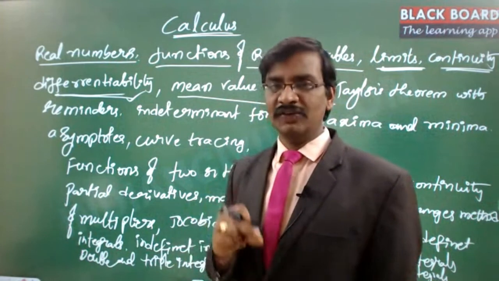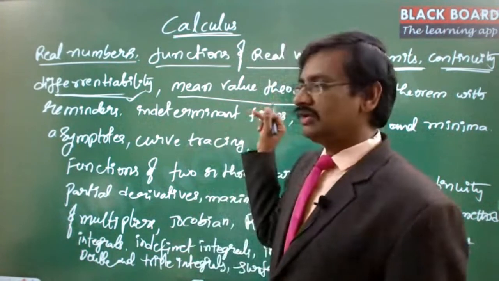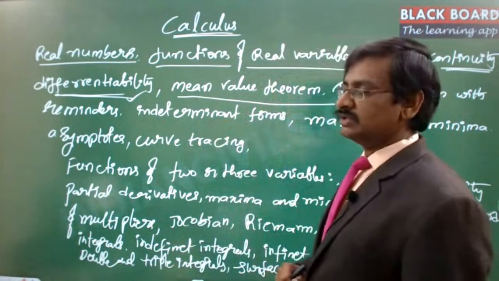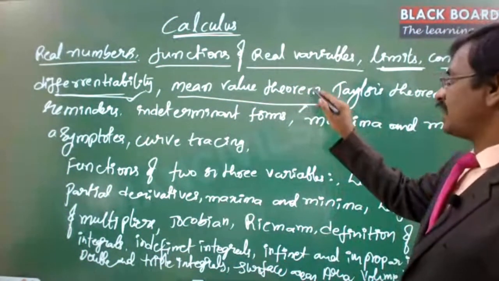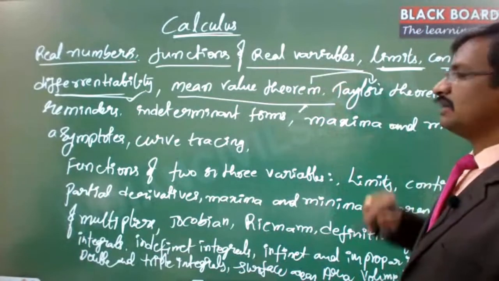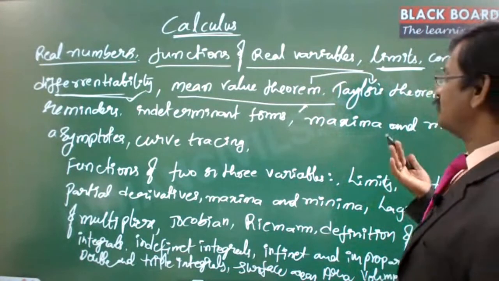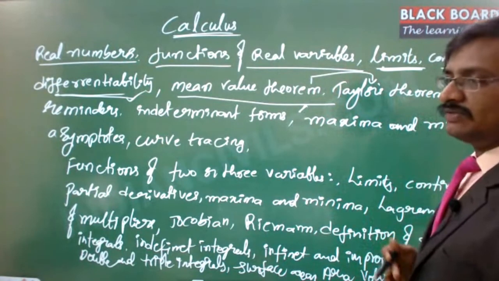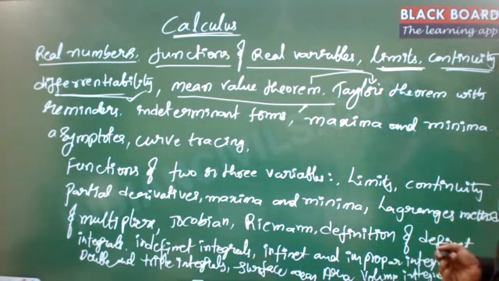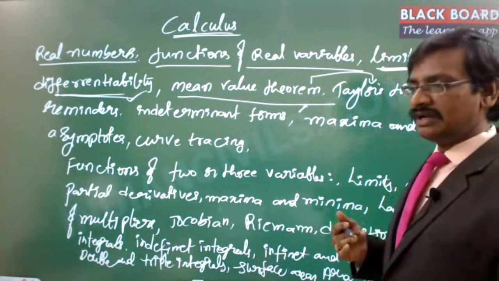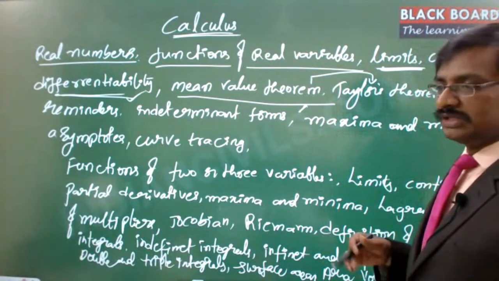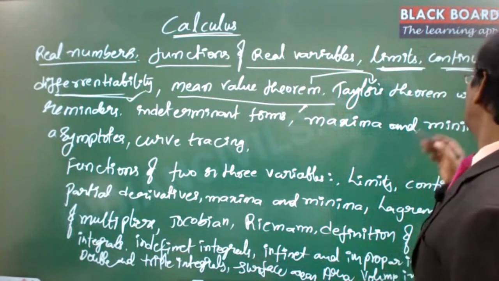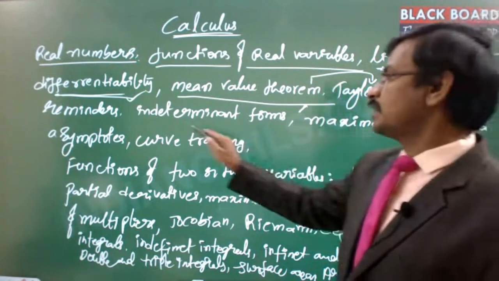For all such kind of expansions, the mean value theorem forms the basis. So you need to understand what this mean value theorem is, and then the extension of the mean value theorem comes with the Taylor's expansion. And if you analyze the Taylor's expansion further, one particular case of it is what we call the Maclaurin's expansion, which is the one that has more applications.